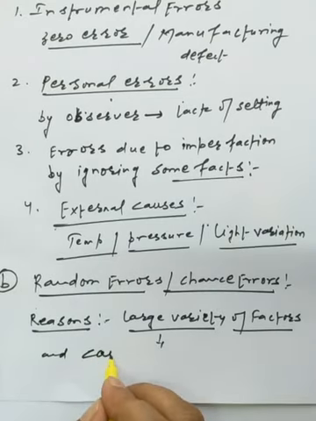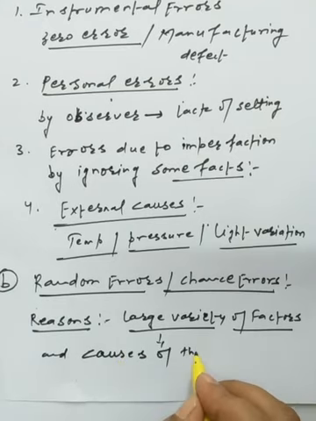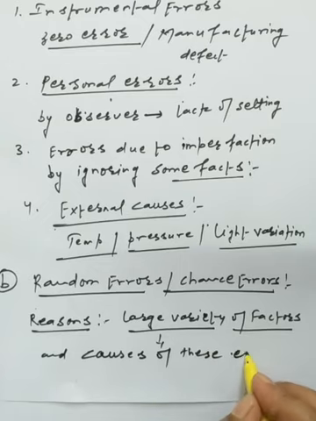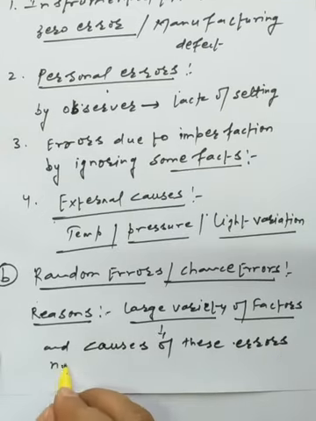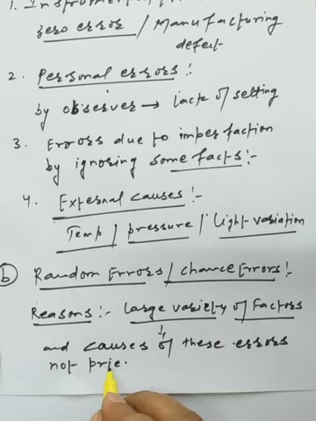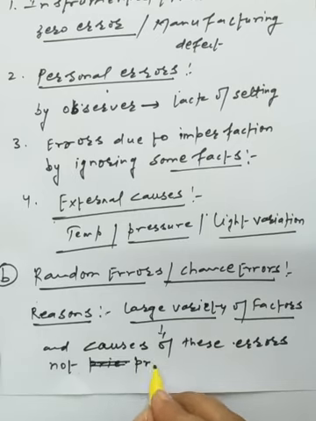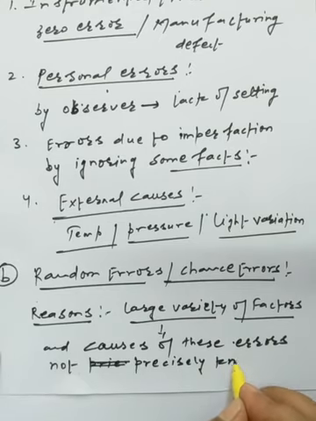Causes of these errors are not precisely known.